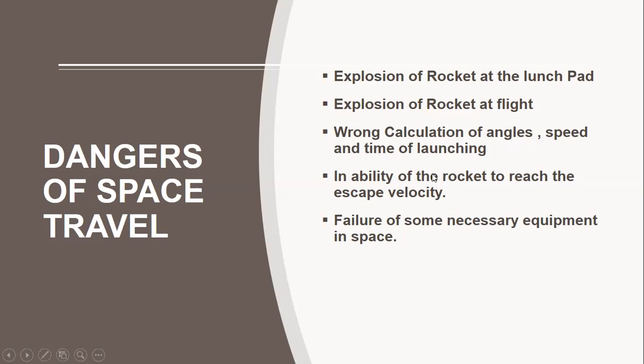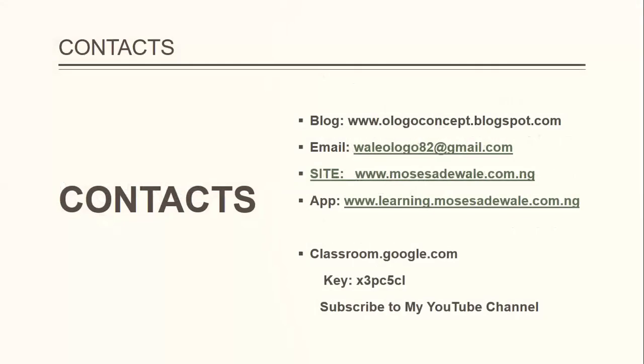Another danger is sometimes the rocket is unable to reach escape velocity, that is the velocity at which the Earth's gravitational pull will not have any effect again. If it's not able to reach that escape velocity, it comes back and crashes into the Earth. And then there could be failure of some of the equipment, even when the rocket is in space. Okay, so that is our learning for today.